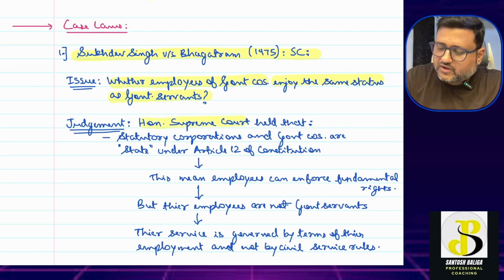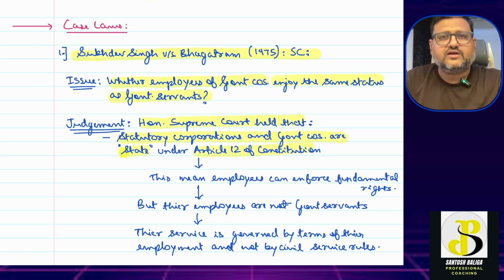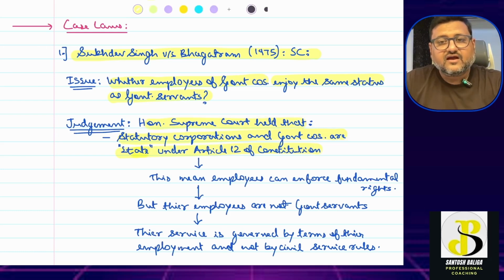The Honorable Supreme Court held that statutory corporations and government companies are state under Article 12 of the Constitution. This means that the employees can enforce fundamental rights. Okay, the employees of the government company can enforce fundamental rights, but they are not government servants. This is the Supreme Court's judgment in the case of Sukhdev Singh versus Bhagat Ram, 1975. It is very clearly pronouncing that their employees are not government servants.